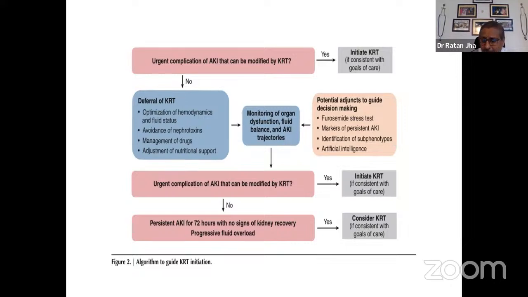If the person is not recovering in 72 hours' time, the creatinine is going to increase and the person will develop a biochemical indication for dialysis, and the patient has to be offered it at that point of time.